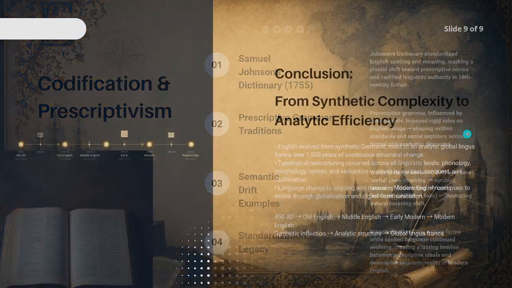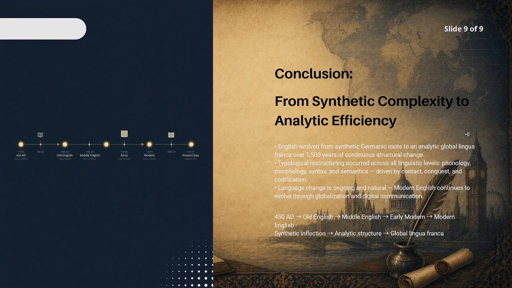To wrap up, for the conclusion, the history of the English language shows a massive journey of transformation. It changed from a complicated Germanic language full of word endings into a simple, flexible, and analytic global language. Invasion, migration, and everyday mix-ups all worked together to rewrite the structure of English. As Eli van Gelderen reminds us, language change is not a bad thing or a sign of corruption. It's just a natural way for a language to adapt to its speakers.